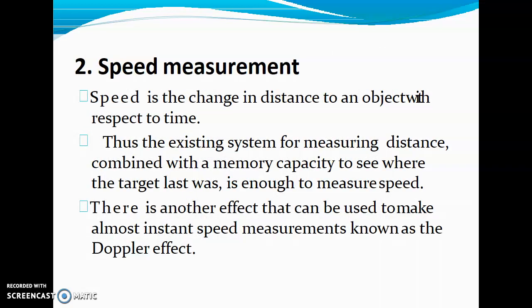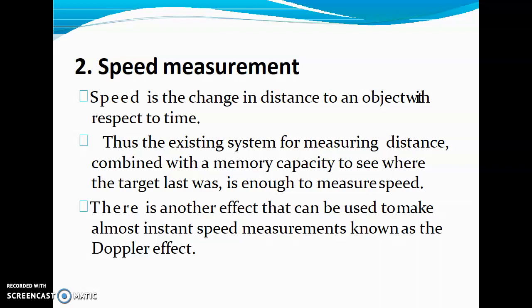Next is speed measurement. Speed measurement is the change in distance to an object with respect to time. The targets are not always stationary, they are moving too. So when moving targets are taken into consideration, we have the speed as a limit. Speed is the ratio of distance over time.